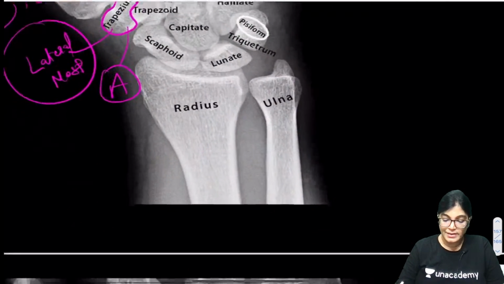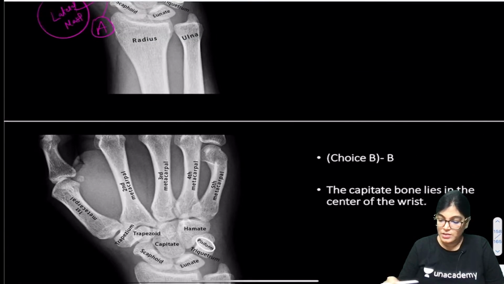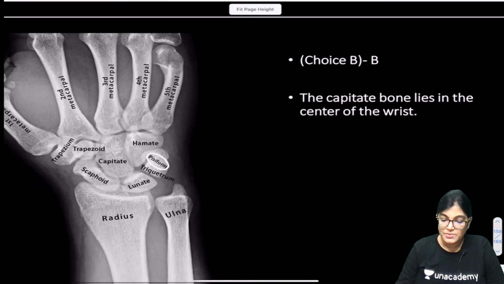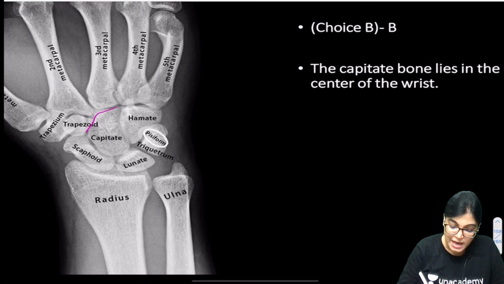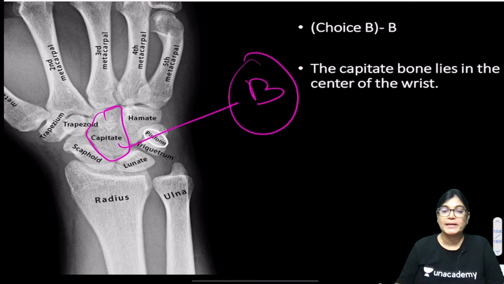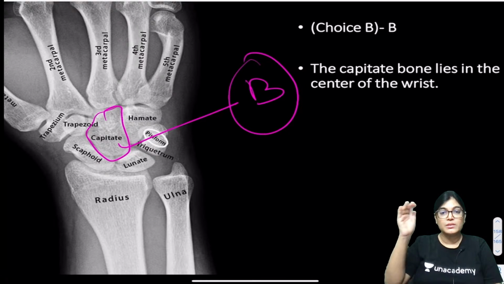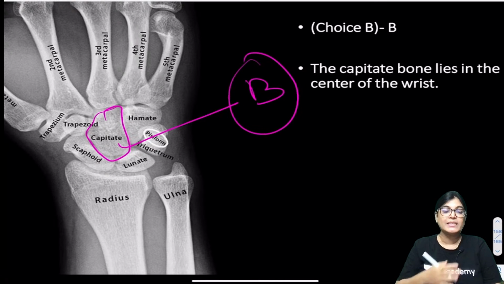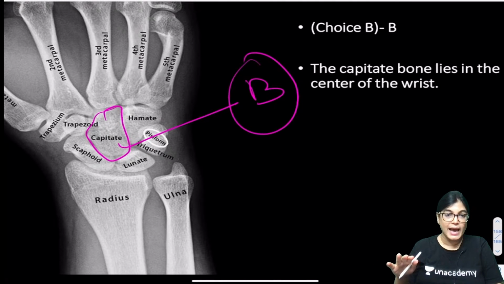Okay. Next. The choice B is the capitate. Yes, very nicely you can see the largest carpal bone. This is the largest carpal bone, and this is choice B. This is the capitate. We can see the same thing in that image also, but this is a very clear image so that you can correlate with the diagram. So B is capitate.